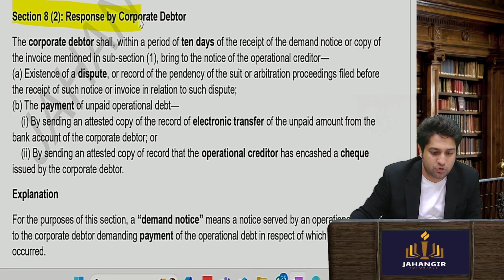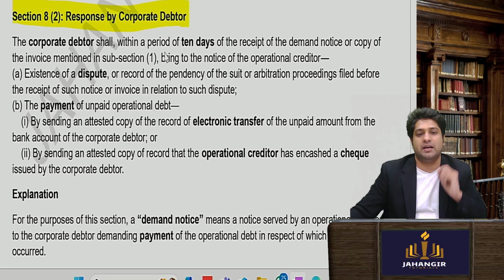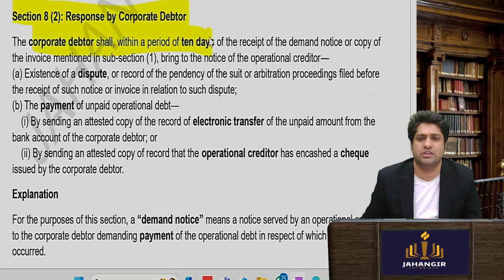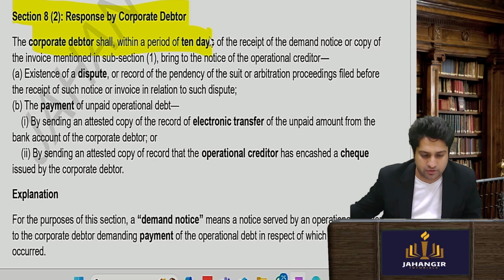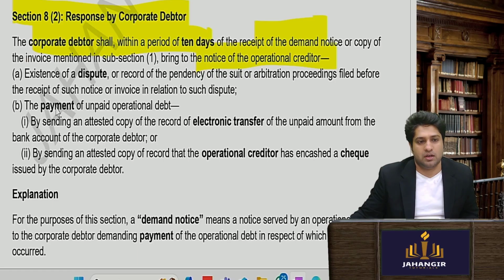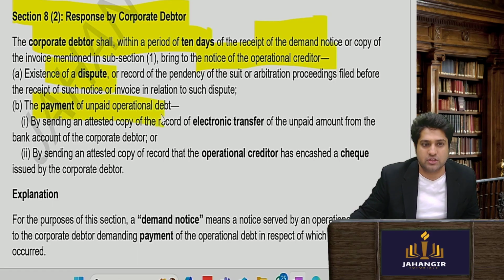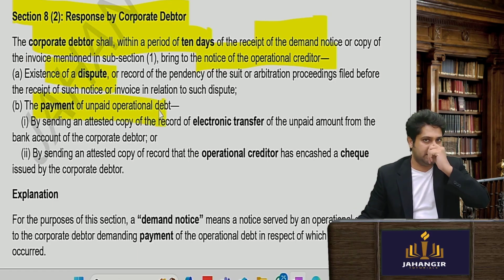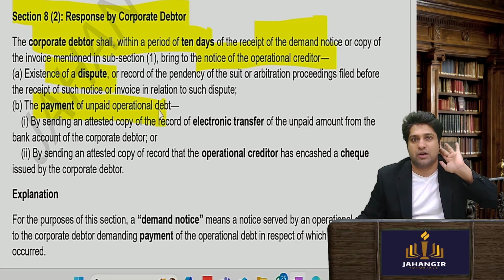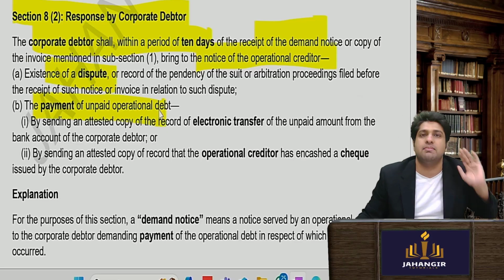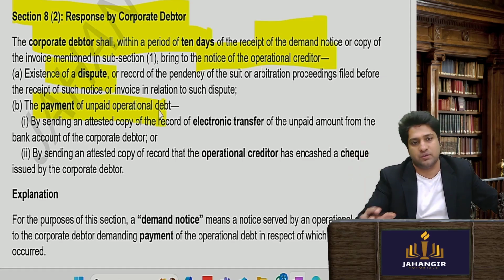Then he will have to wait for the response of the corporate debtor for a period of 10 days. So the corporate debtor shall within 10 days of receipt of the demand notice bring to the operational creditor 2 things: existence of dispute or proof of payment. So he will say either I have made the payment, see the electronic transfer, or he will say why should I make the payment, goods were defective.